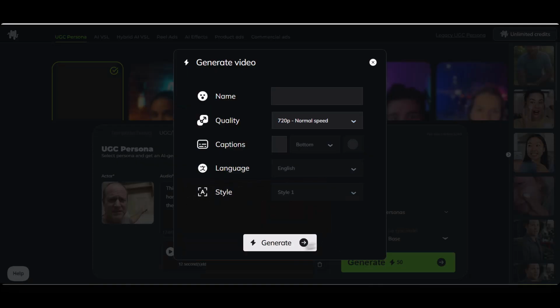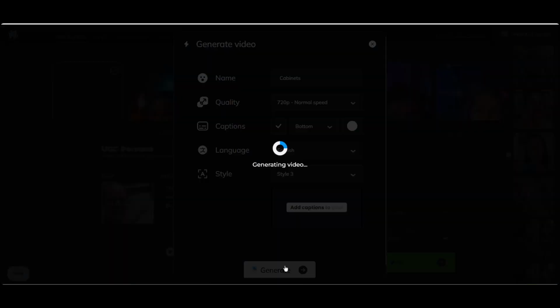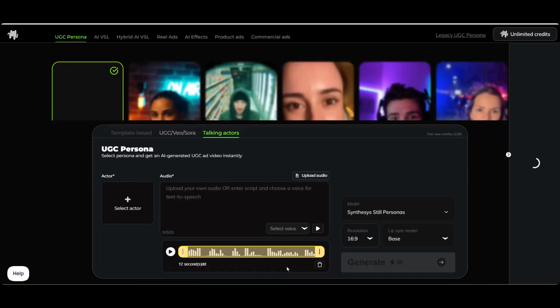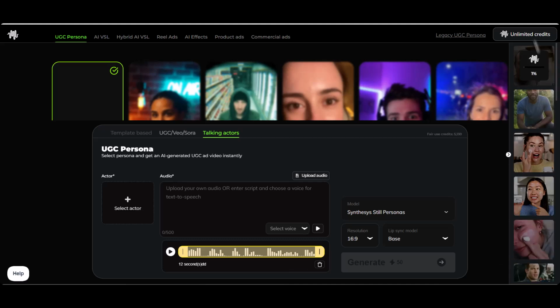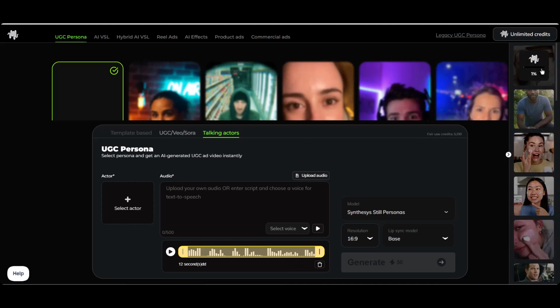That sounds great. So I'll click Generate. Lastly, before the generation starts, you have the ability here to include captions in your video. Different languages, styles, and placements. Let's go with this one for this example, then click Generate. Your video rendering progress, as well as all your rendered videos, will show in this collapsible sidebar. Okay, it's been about 4 minutes of total rendering time. Let's check out our video.